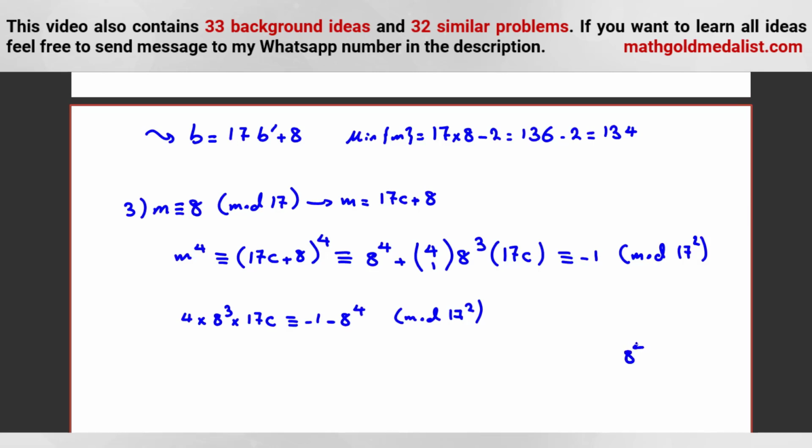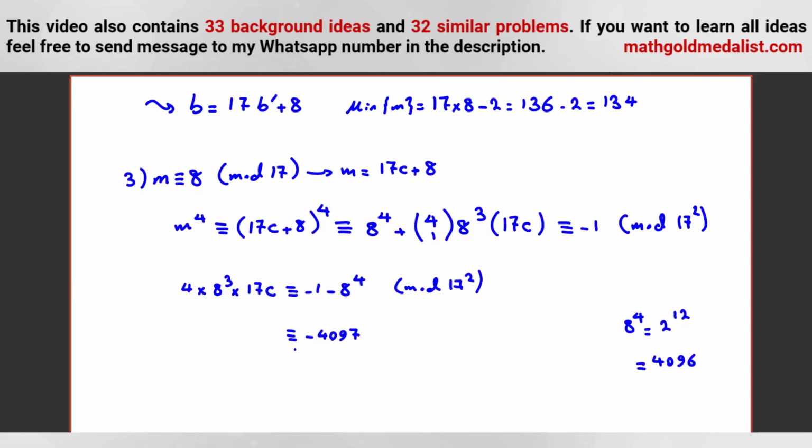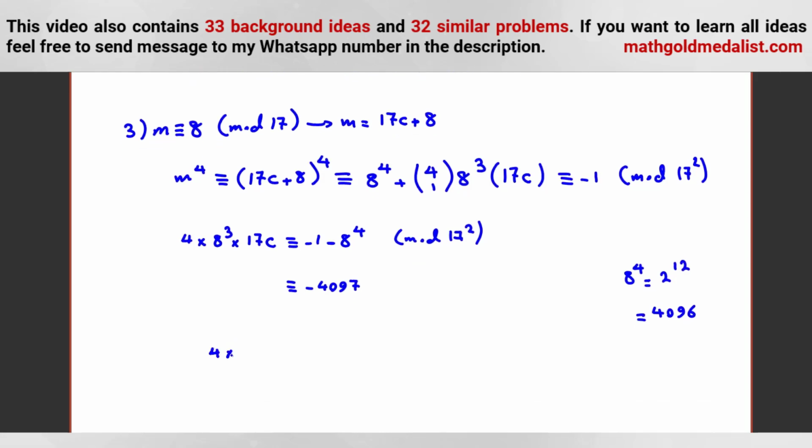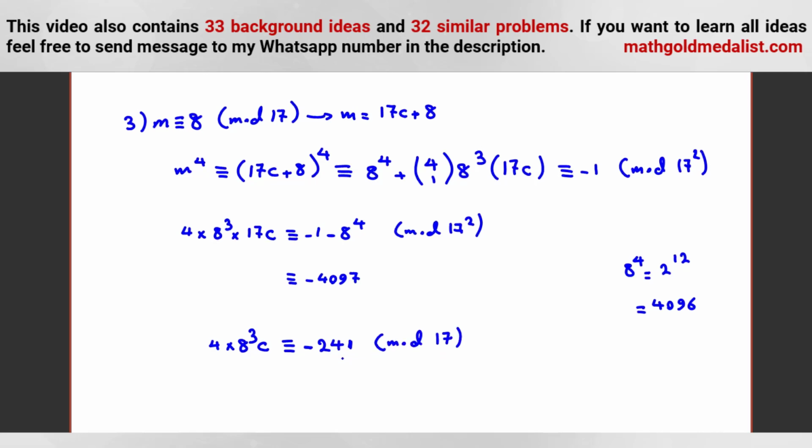8 to the 4 is what? It is 2 cubed to the 4, 2 to the 12. 2 to the 12 is 4096. If we calculate this, it will be -4096 minus 1, -4097. Now if we divide by 17, 4 times 8 cubed times c is congruent to -241 mod 17, since 4 times 17 is 68, 17 times 241 is 4097. Now we should find c mod 17.